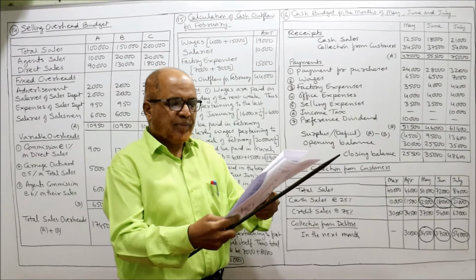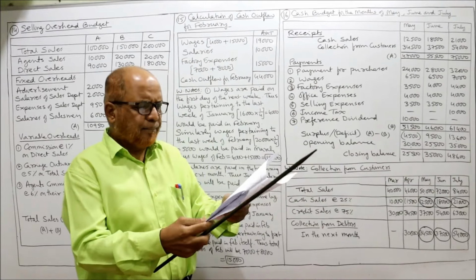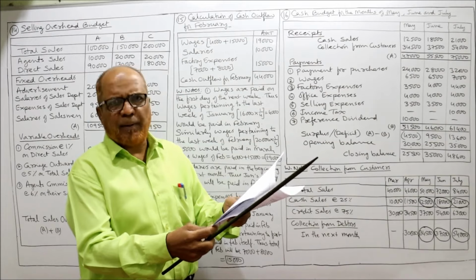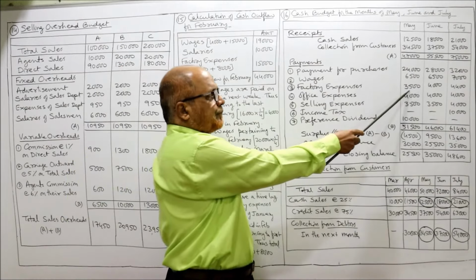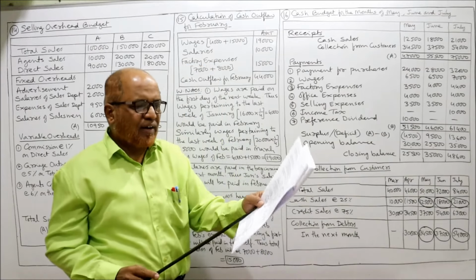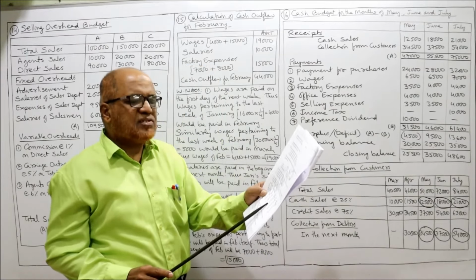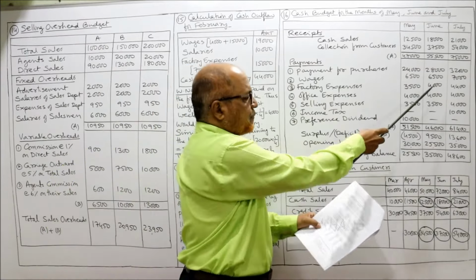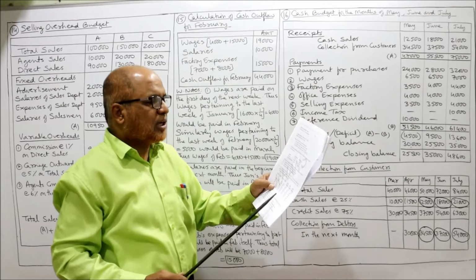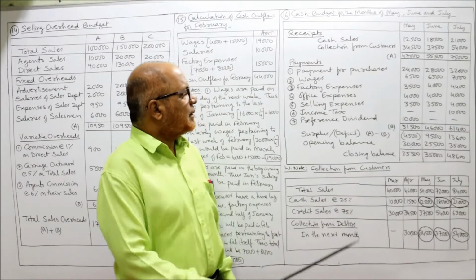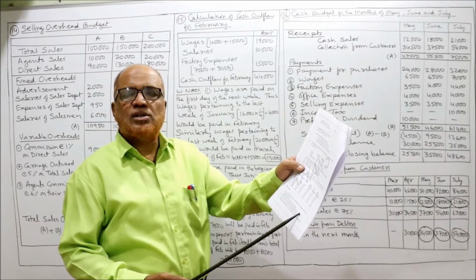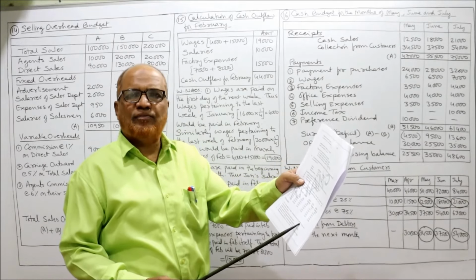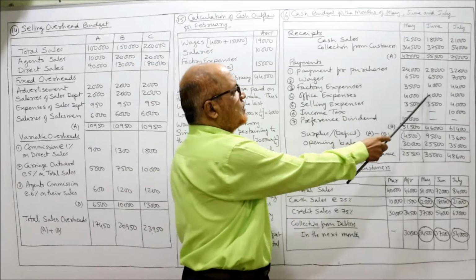Factory expenses. Factory expense, same rule, 1 month delay. So March 3,000 will be paid in April. April 3,500 will be paid in May. And May's 4,000 will be paid in June. And June's 4,400 will be paid in July. The same rule will apply for office expense. Office expense is given as 4,000 for every month, so I have taken 4,000 for all.